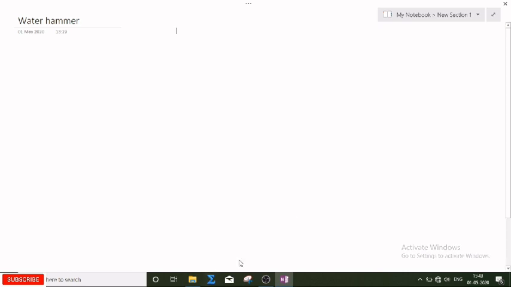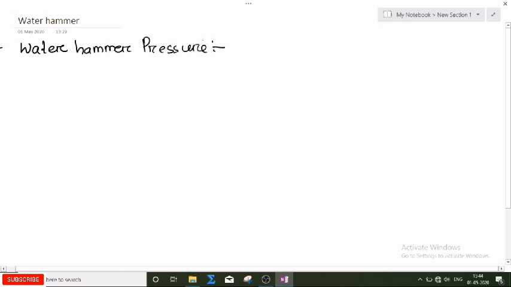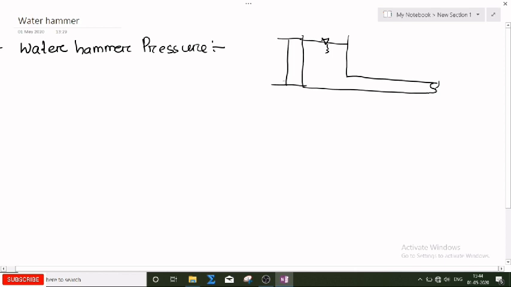So first of all, we'll talk about the water hammer pressure. Suppose there is a reservoir, and this reservoir is connected by one pipe, and this is the head available at the reservoir. Suppose this head is H. H is the head available at the reservoir.